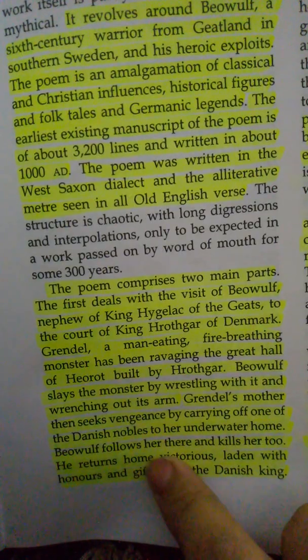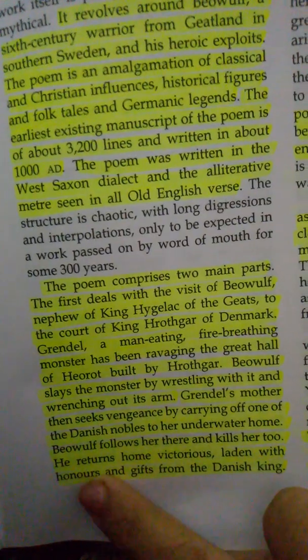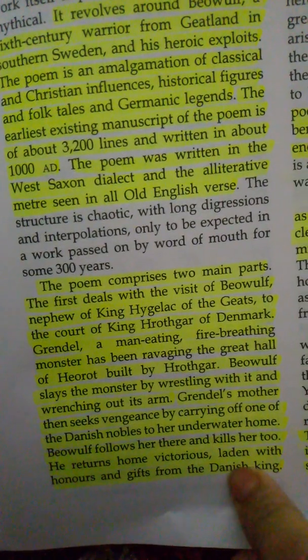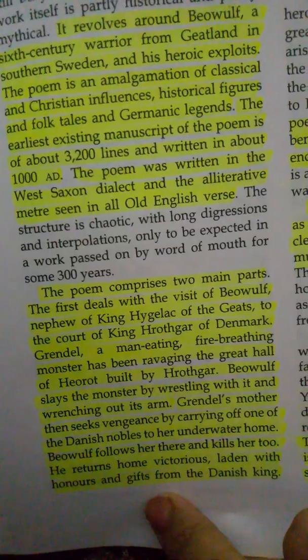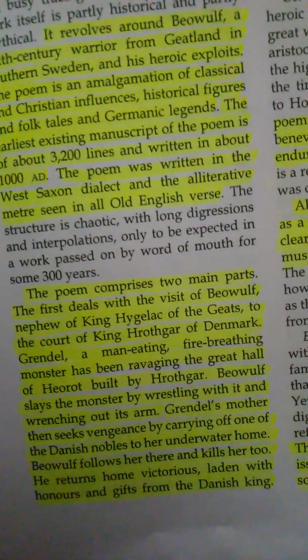Now Beowulf follows her there and kills her too. He returns home victorious, laden with honors and gifts from the Danish king. Fine.